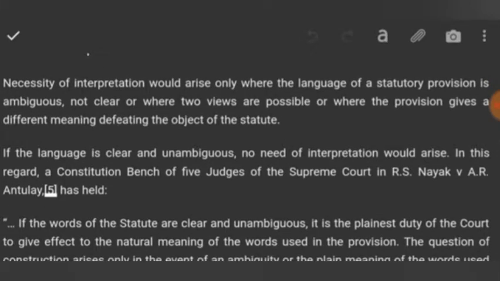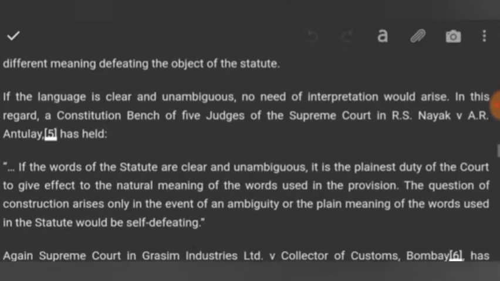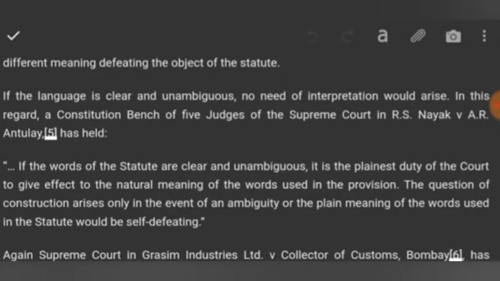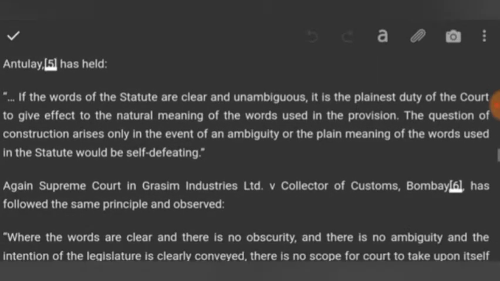When the literal rule gives a different meaning which is not in accordance with the object of the statute, defeating the object of the statute. If the language is clear and unambiguous, no need of interpretation will arise. In this regard, a constitutional bench of judges of the Supreme Court in R.S. Nayak versus A.R. Antulay has held: if the words of the statute are clear and unambiguous, it is the plainest duty of the court to give effect to the natural meaning of the words.